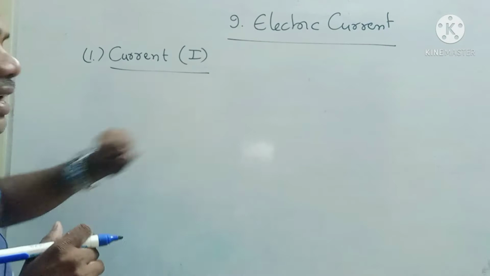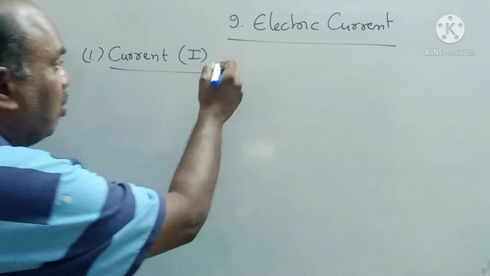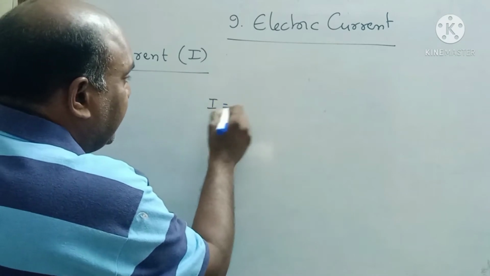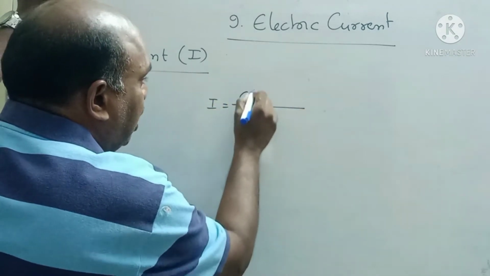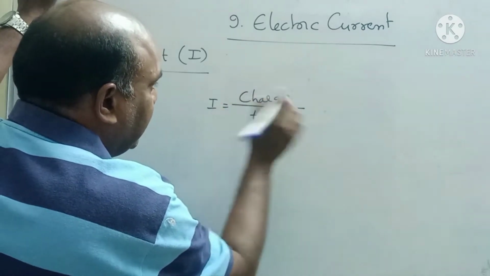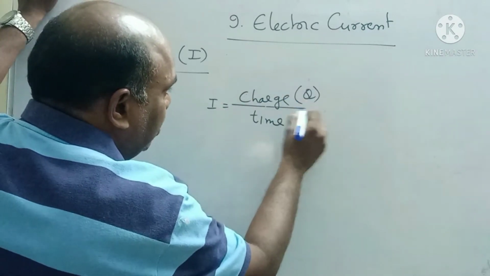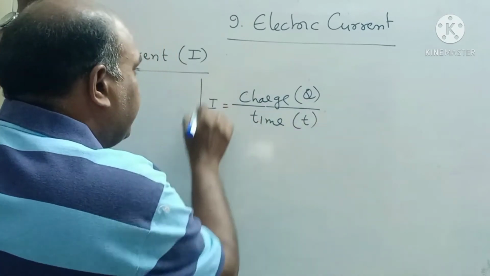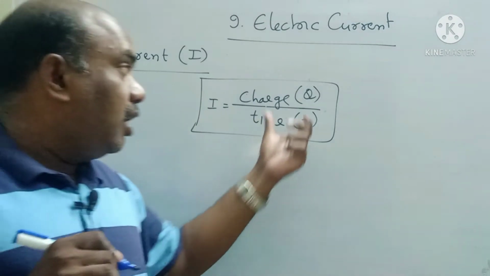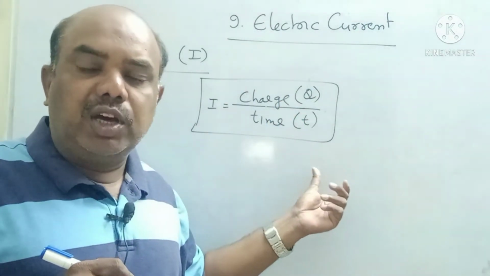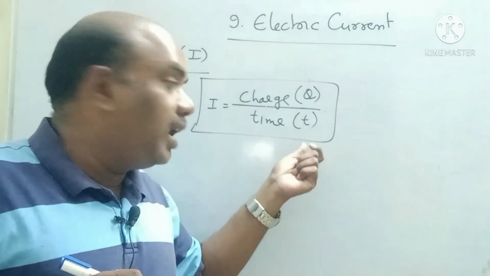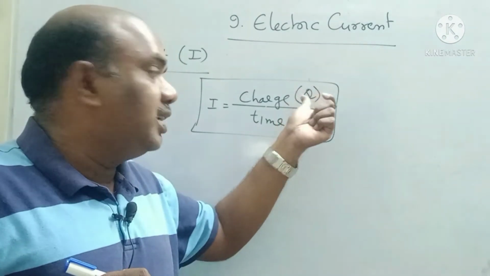Here, what is meant by current? Current is a physical quantity and it is denoted by I. Current is nothing but the rate of charge. Charge with respect to time is called current. Charge is denoted by Q, time is denoted by T. Charge by time is called current. This is called the rate of flow of charge. Rate of means in the denominator you have time, and in the numerator charge.